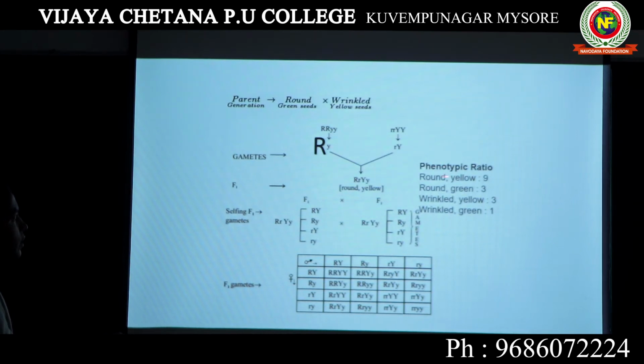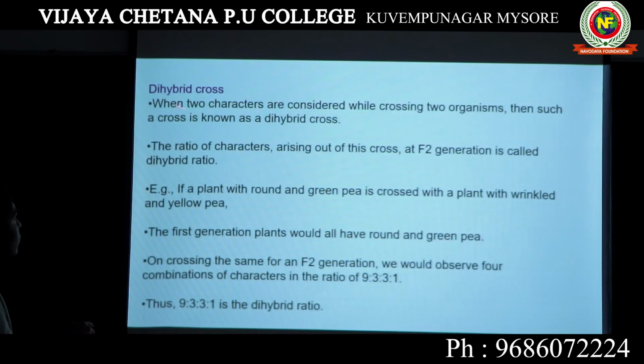Ultimately, the phenotypic ratio that we get after the dihybrid process is 9:3:3:1. Generally this question will be asked: what is the phenotypic ratio of a dihybrid cross? It is 9:3:3:1. Here you can see, when two characters are considered while crossing two organisms, then such a cross is known as dihybrid cross. The ratio that we get at F2 generation is known as dihybrid ratio.